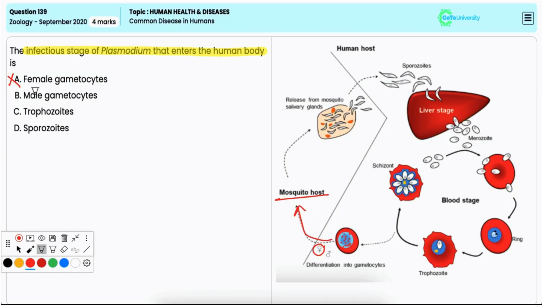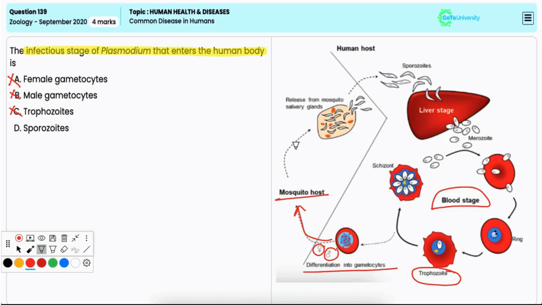Option B, male gametophytes. It is also incorrect. Like female gametophytes, these are involved in sexual reproduction within the mosquito and are not infectious to humans. Option C, trophozoites. It is also incorrect, as these are the active feeding stages of Plasmodium that occur inside the red blood cells during the blood stage of the life cycle, but they do not infect the humans directly.